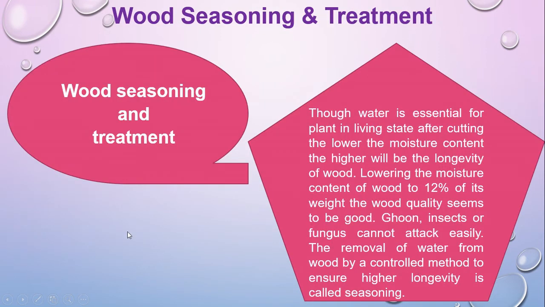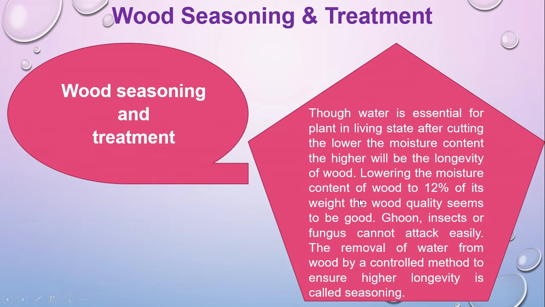Next point is, after collecting the wood, how you preserve or season the wood. So you have to know what wood seasoning and treatment are. Basically, water is essential for a plant in the living state. After cutting, the lower the moisture content, the higher the longevity of wood.